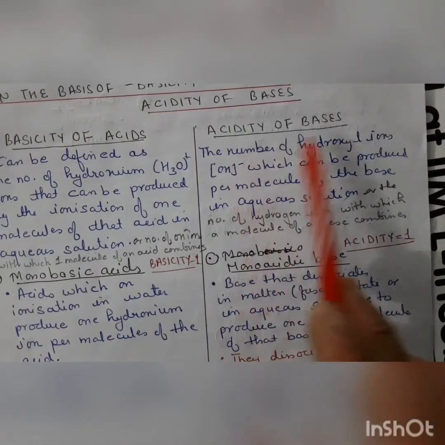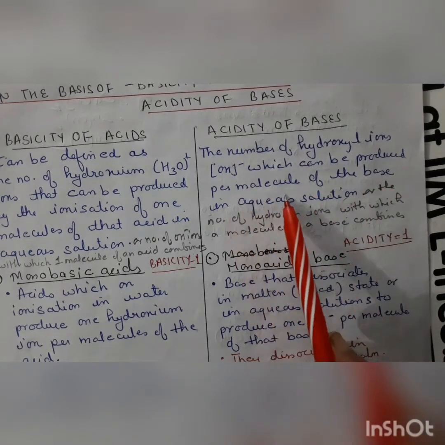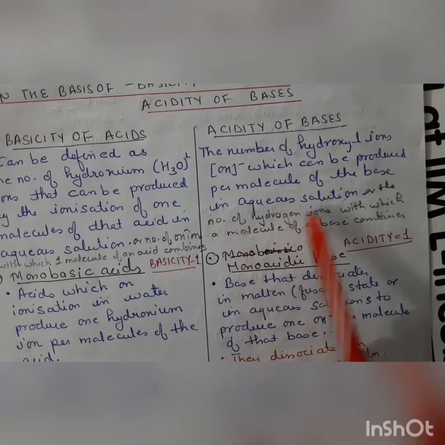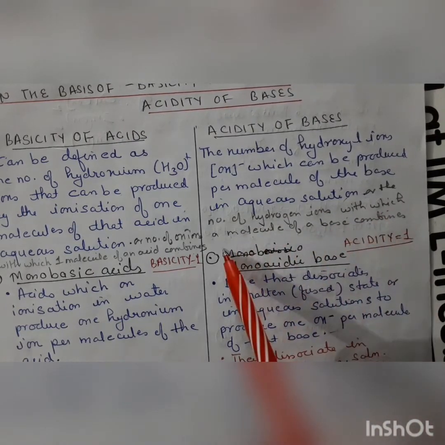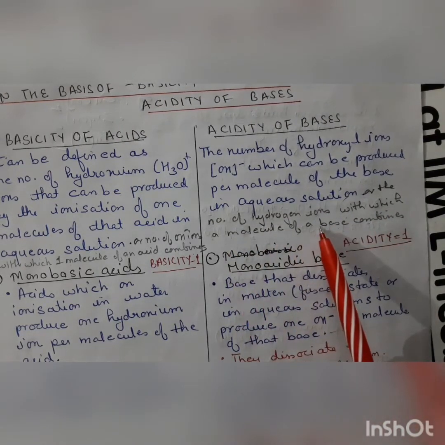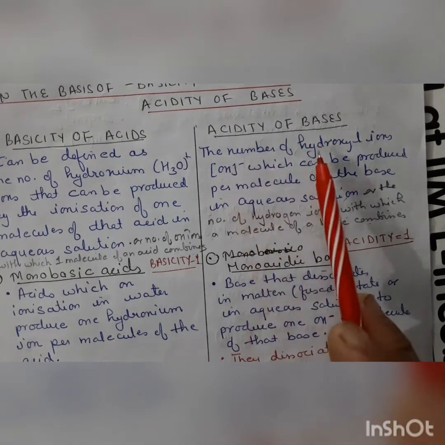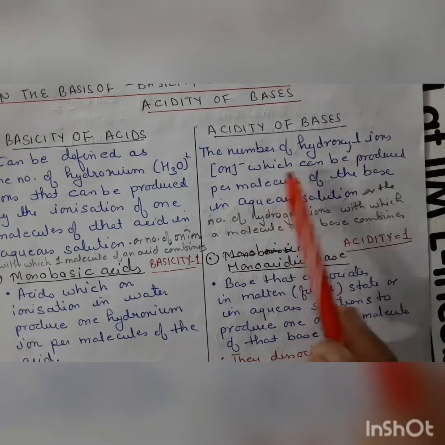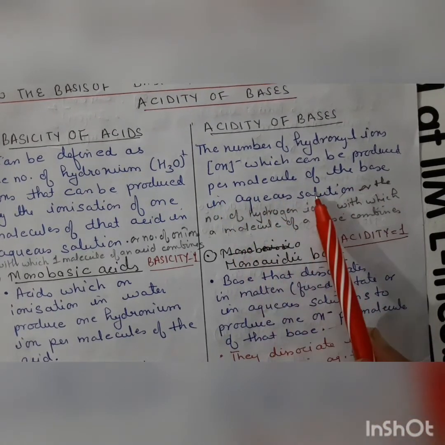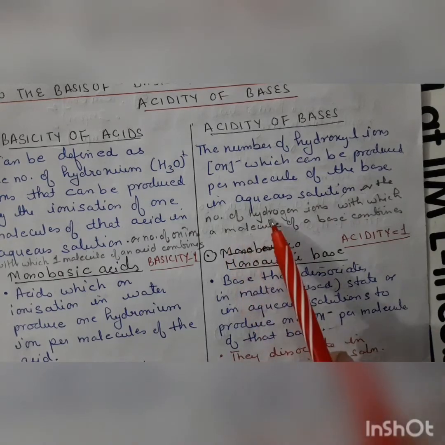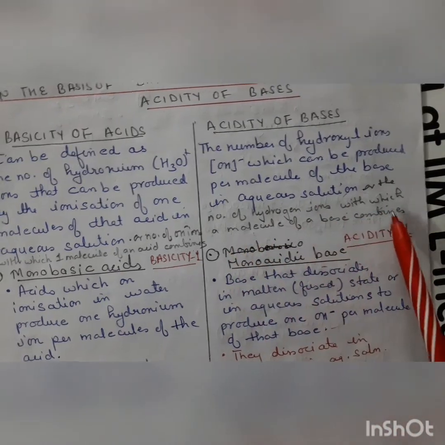Now acidity of bases: the number of hydroxyl ions which can be produced per molecule of base in aqueous solution, or the number of hydrogen ions with which a molecule of a base combines.